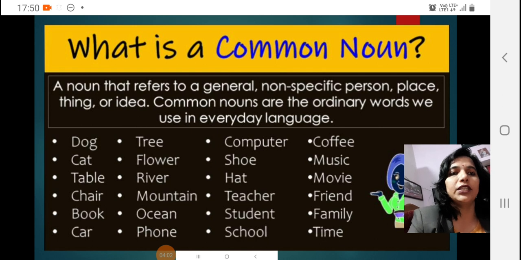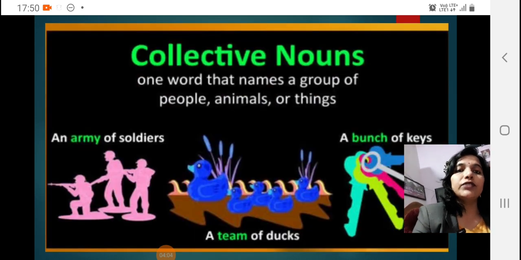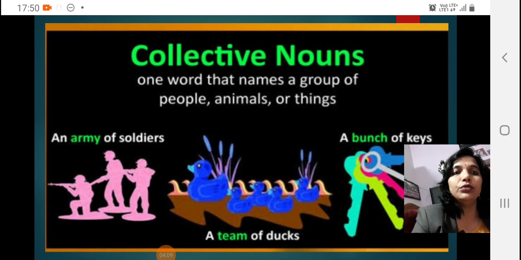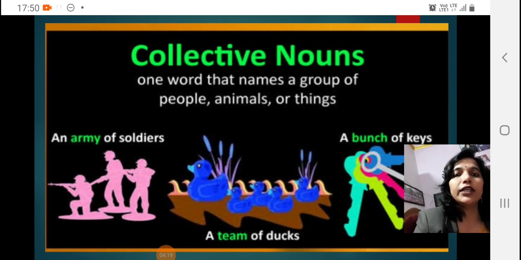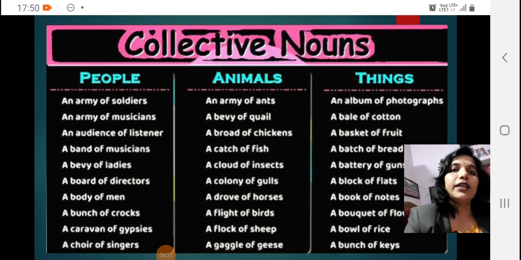all are common nouns. Collective noun, as its name suggests, is a group of people, a group of animals, a group of things. It's a word which shows a collection, a group of. For example, in people, you could see an army of soldiers; in animals, a team of ducks; a bunch of keys, like that. Okay, let's move.